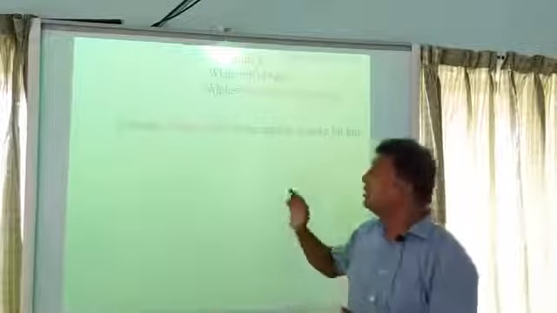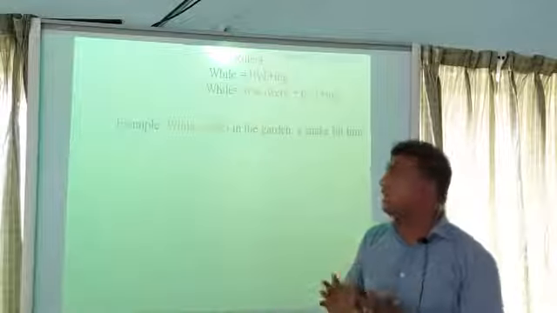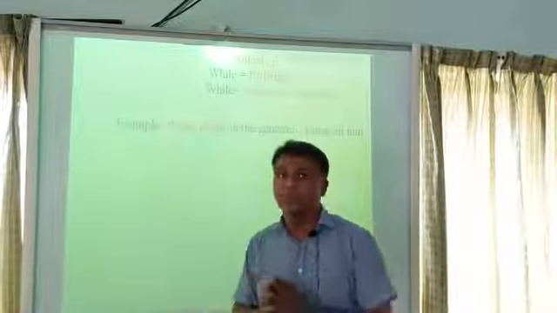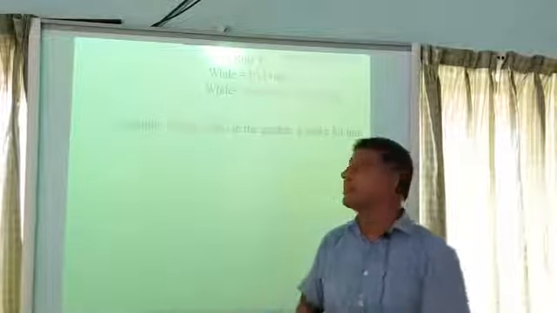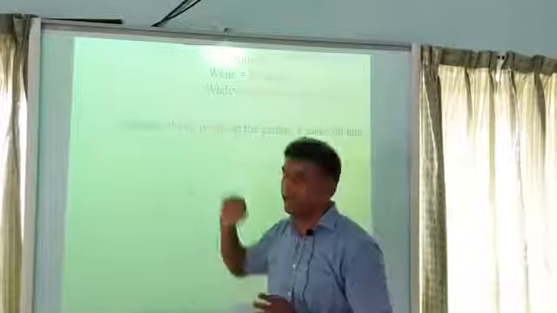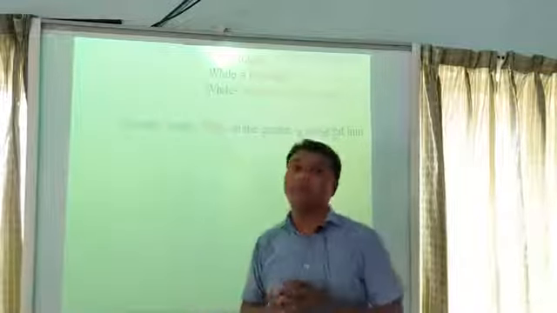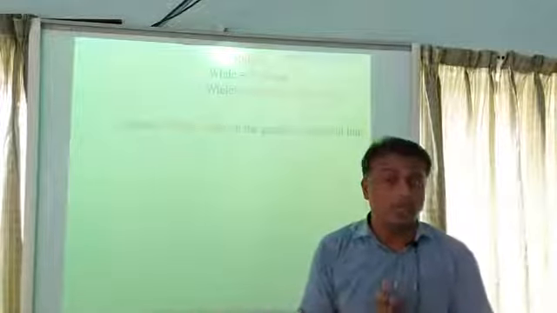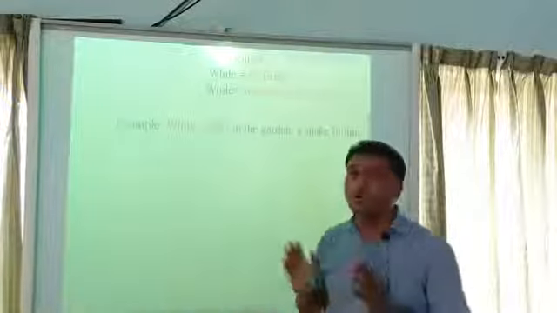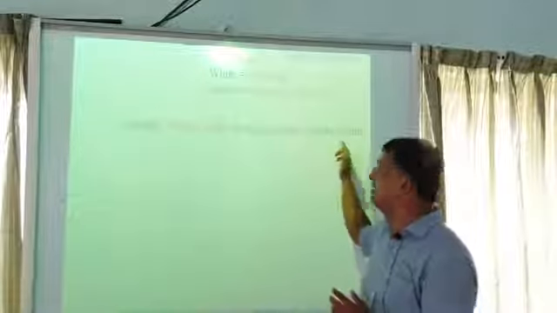The example is, "While walk in the garden, a snake bit him." Here, this sentence has started with "while." We know there are two rules for "while." Here, we find "walk" after "while." That means there is a direct verb after "while." If there is a direct verb after "while," we have to add ing with the verb. So the answer of this sentence is, "While walking in the garden, a snake bit him."